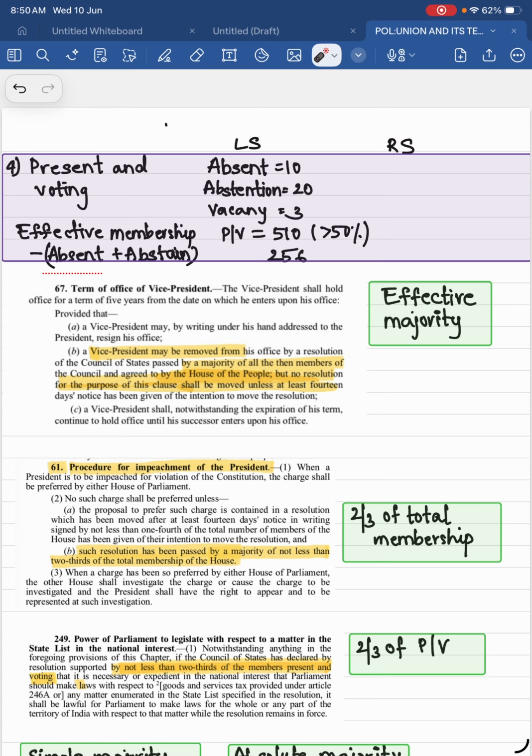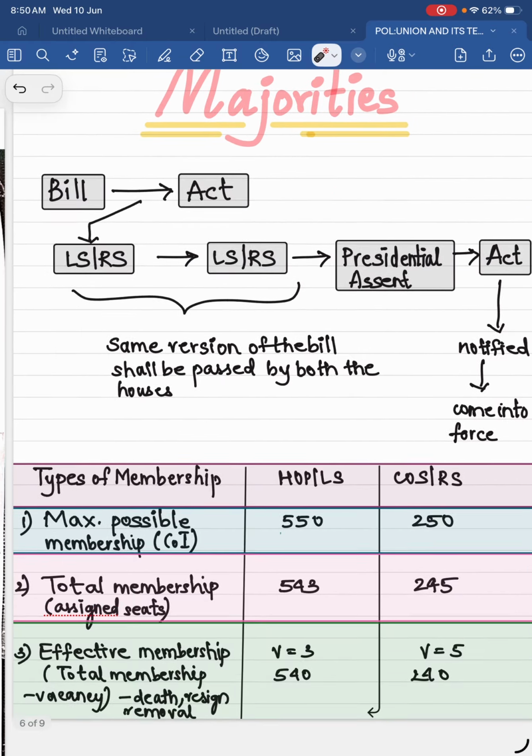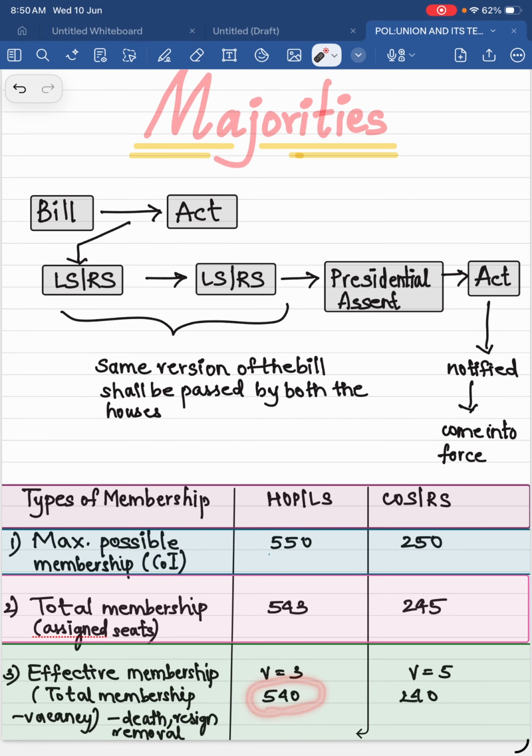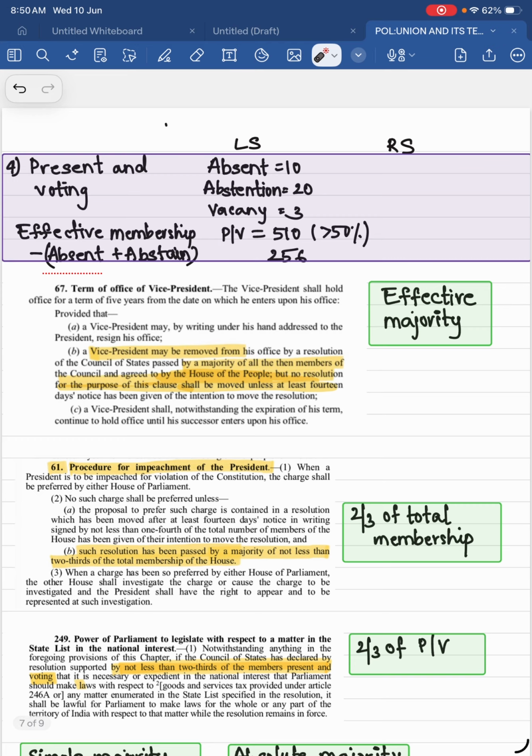So let's see. I have written here an example: 540 is the then membership, because I have removed the vacant seats. So 540, half of 540 is 270, plus 1, that is 271. Approval of these 271 members is required to remove the vice president. Okay, this membership is required. And let's see, what is written after that? And agreed to by the House of the People.